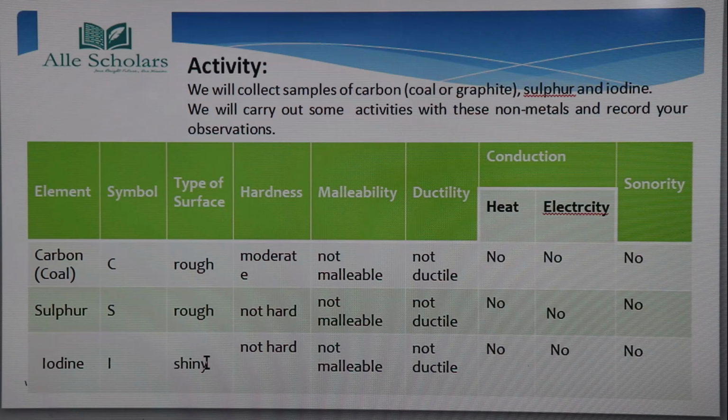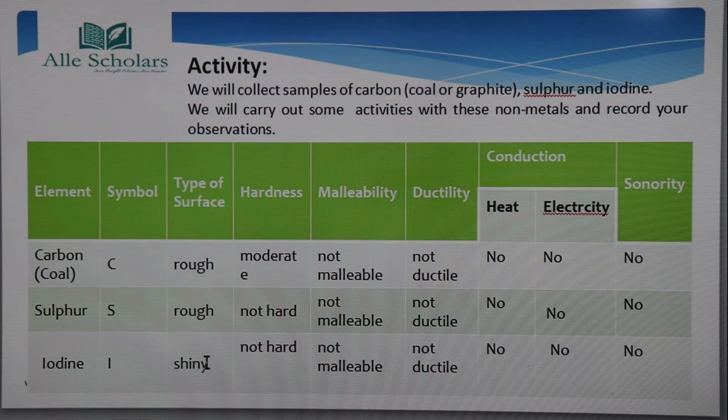Now we will see about ductility. These are also not ductile, neither carbon, nor sulfur, nor iodine. None of them are ductile. Now we will see the conduction of heat and electricity in these.